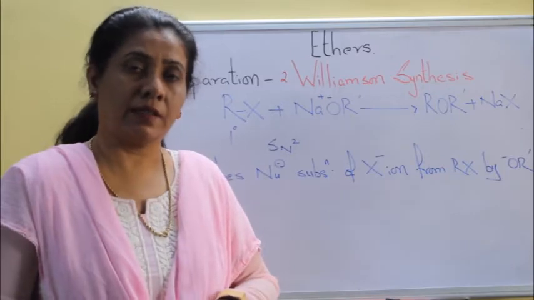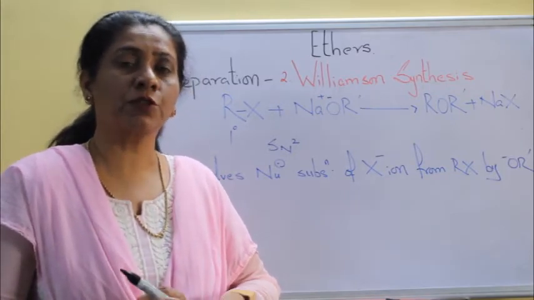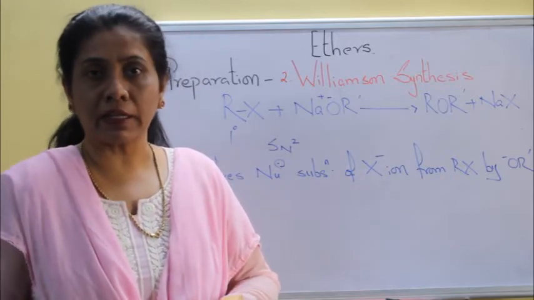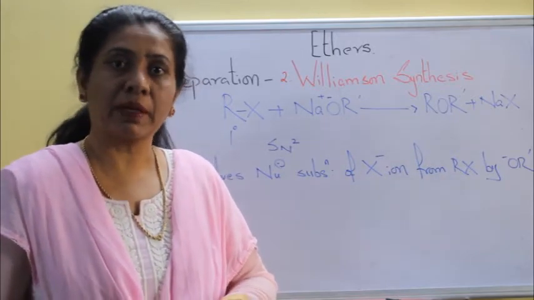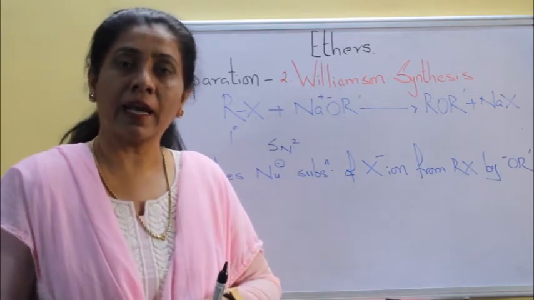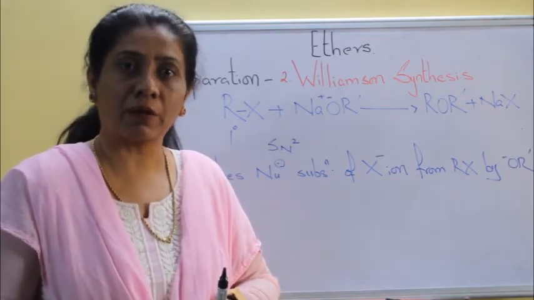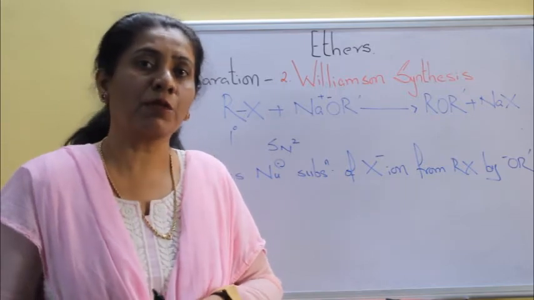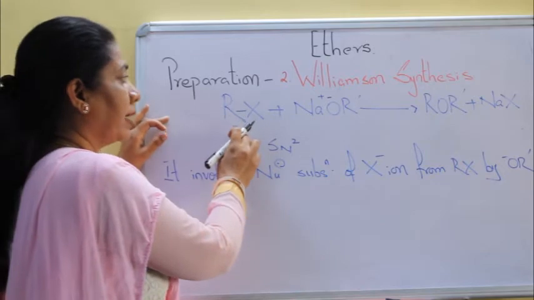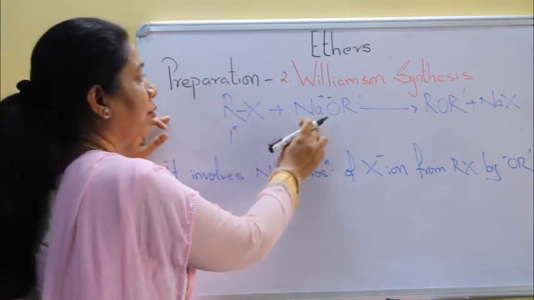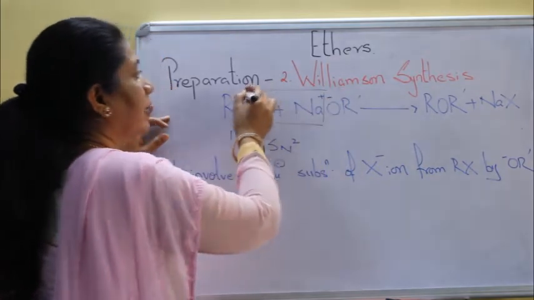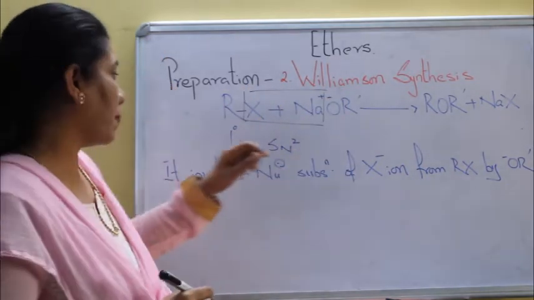Williamson synthesis. This is one of the best methods to prepare ethers. Symmetrical ethers and unsymmetrical ethers both can be prepared by this method, and what happens here is alkyl halide is treated with sodium alkoxide. That results in formation of ethers. Let's check on the board. RX, alkyl halide, when treated with sodium alkoxide, there is removal of NaX and ethers are formed.